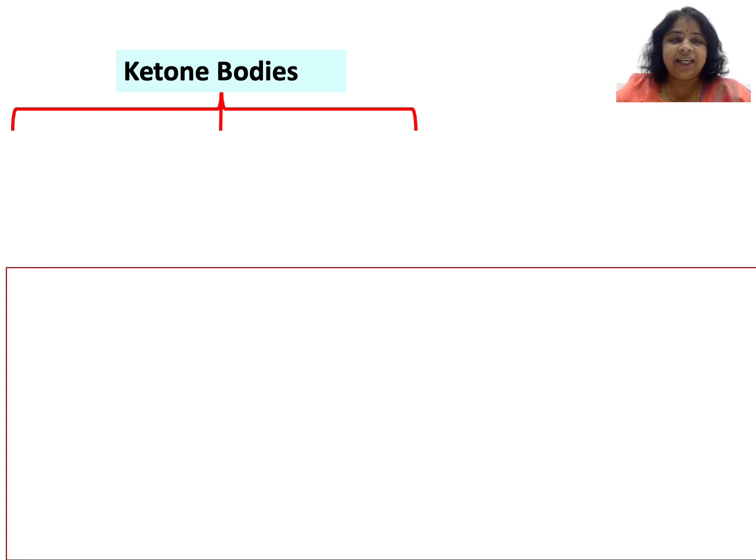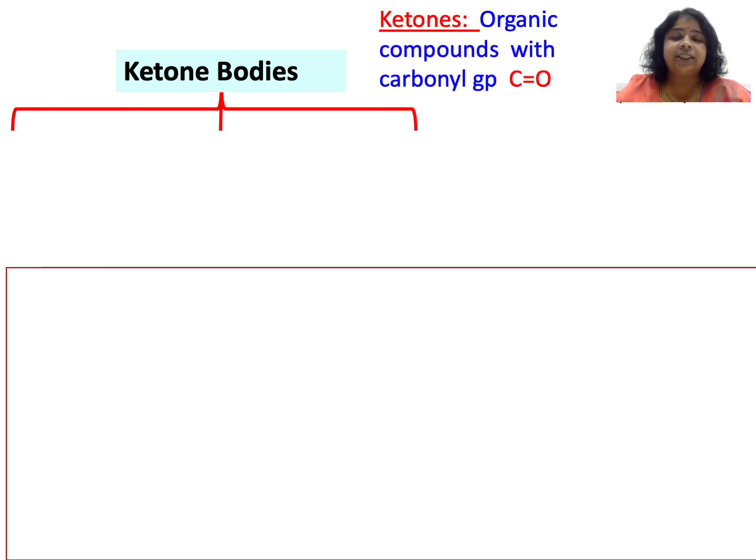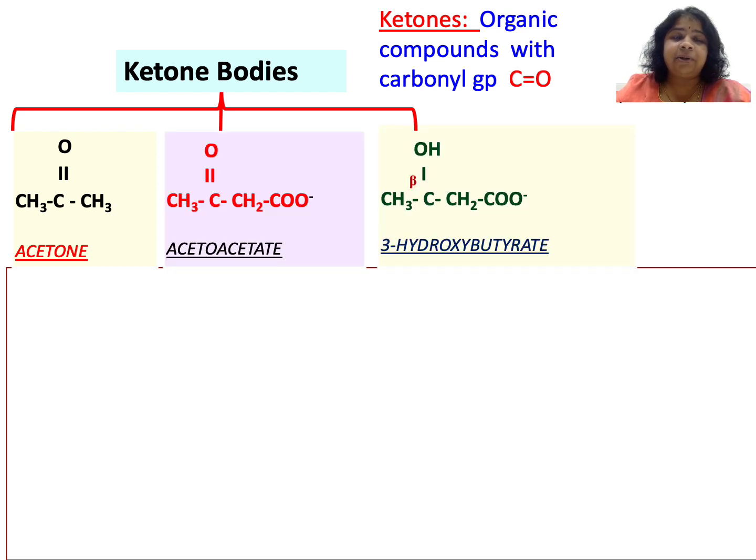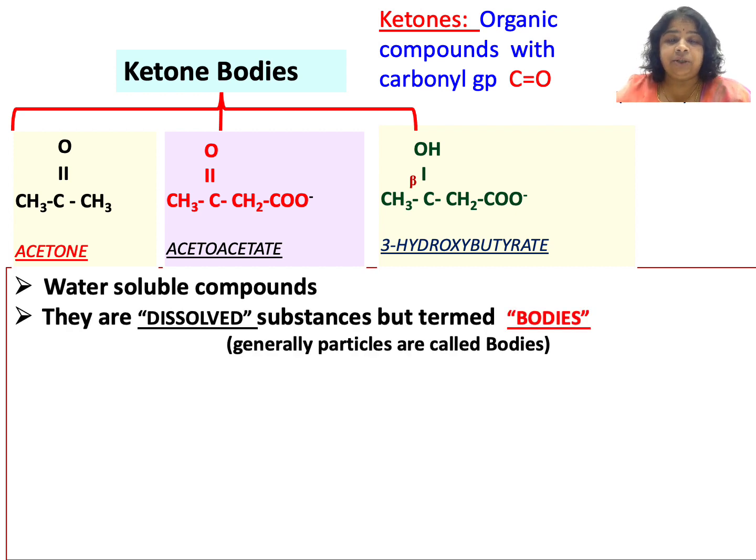There are three ketone bodies: acetone, acetoacetate and beta hydroxybutyrate. As the name suggests, ketone bodies have a keto group: acetone, acetoacetate. But beta hydroxybutyrate does not have a keto group, but it's still considered a ketone body. These are water soluble lipids. So this is an exception from what we have seen.